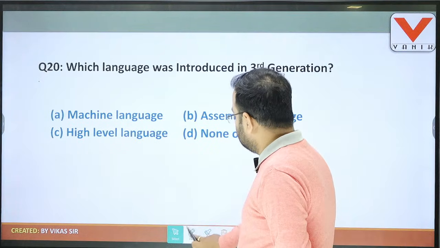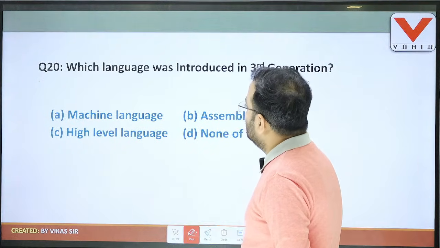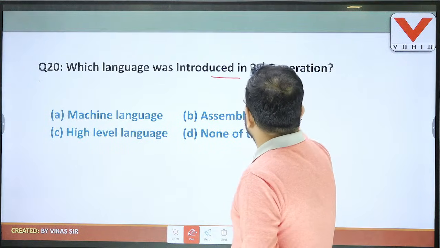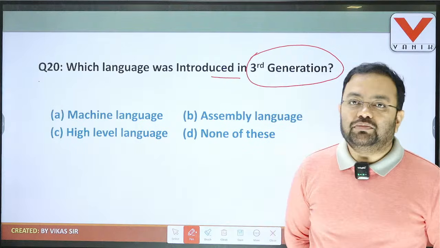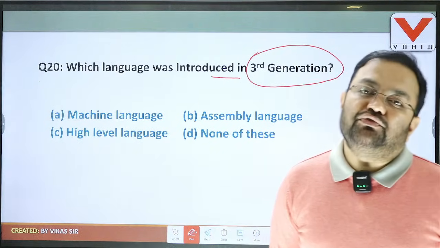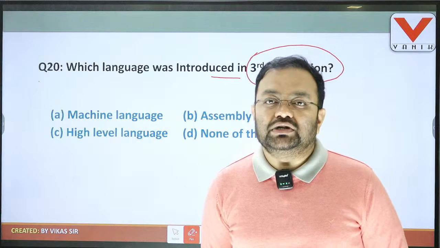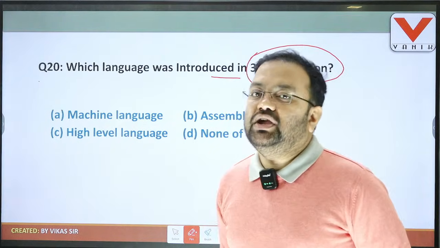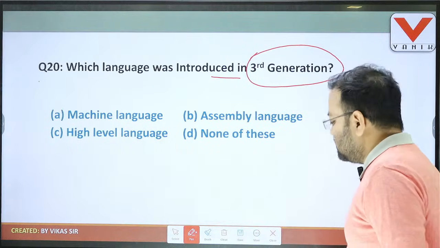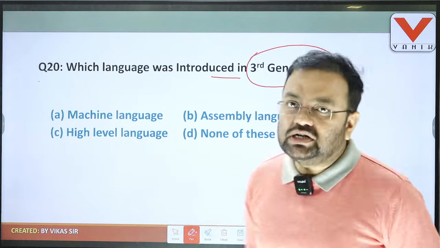Then we go to question number 20. Which language was introduced in the third generation of computer system? Okay, students, this is an important question. There are 5 generations of the computer system: generation 1, generation 2, generation 3, generation 4 and generation 5. It has asked about generation 3, so I am telling you about generations 1 to 5.